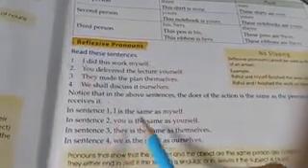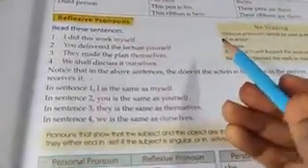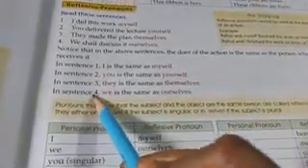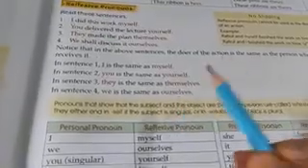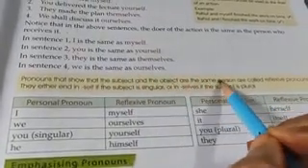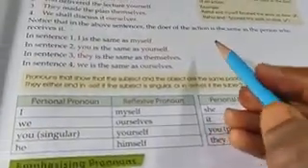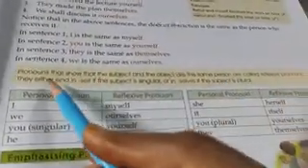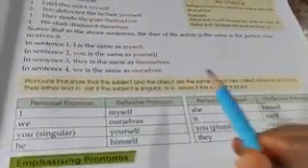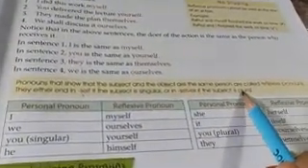In the second sentence, you is the same as yourself, meaning the work is being done by yourself. Nobody is helping you. In the third sentence, they is the same as themselves. In the fourth sentence, we is the same as ourselves. Okay. Pronouns that show that the subject and the object are the same person are called reflexive pronouns. They end in self if the subject is singular, or selves in the plural form.